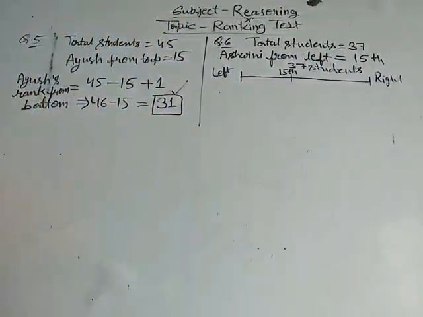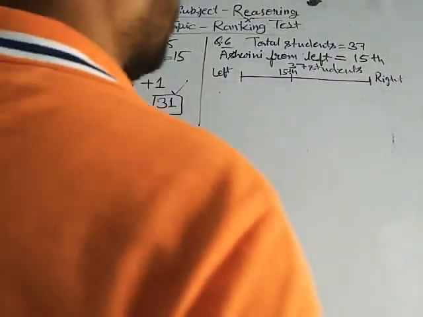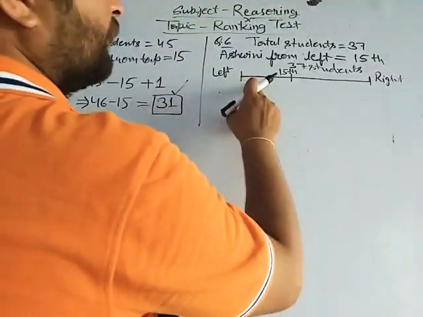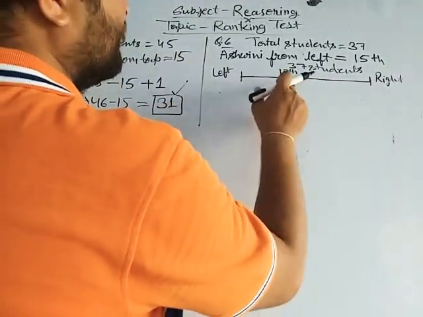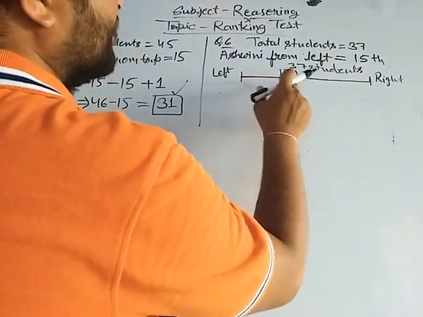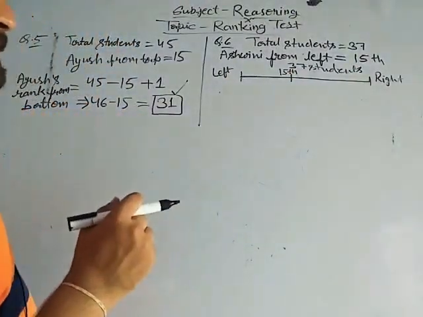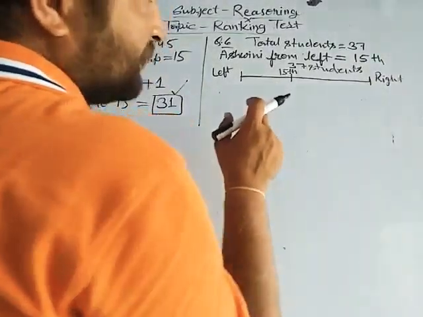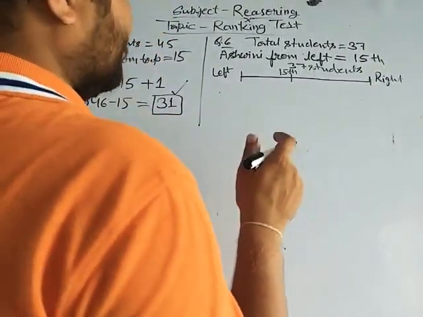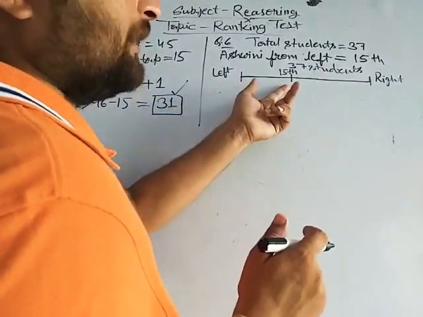Okay, now what is saying? He is shifted 6 places to the right. Before shifting, position of Ashwini is 15th from left hand. Now he is shifted 6 places to the right. Now here is Ashwini.